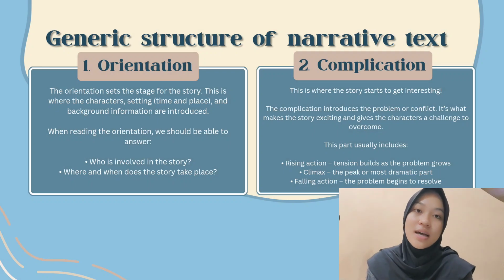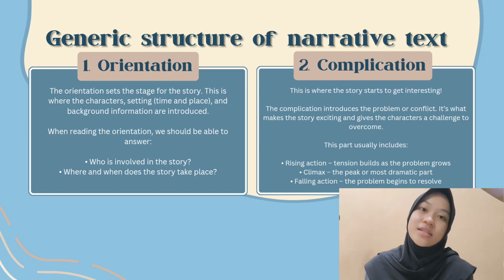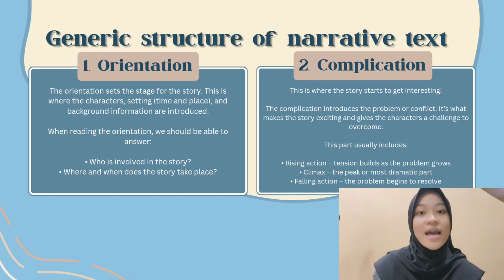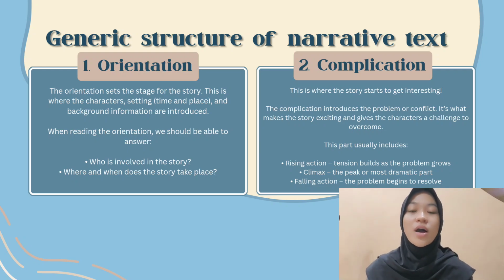Next, I will discuss the generic structure of narrative text. The first is orientation. The orientation sets the stage for the story. This is where the characters, setting, time and place, and background information are introduced. When reading the orientation, we should be able to answer who is involved in the story, where and when does the story take place. So, the second is complication.